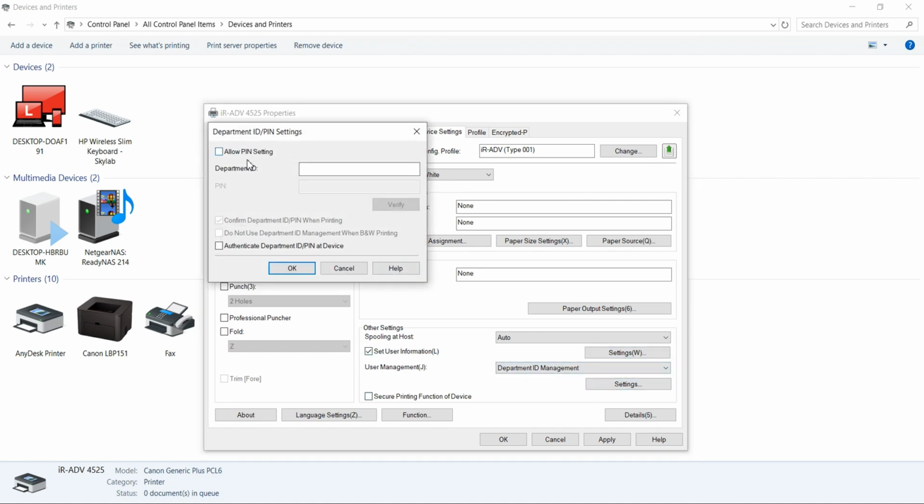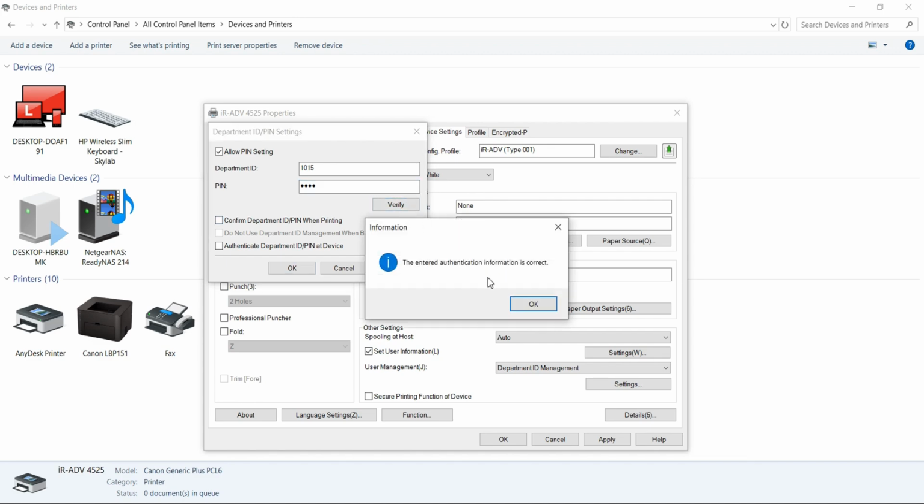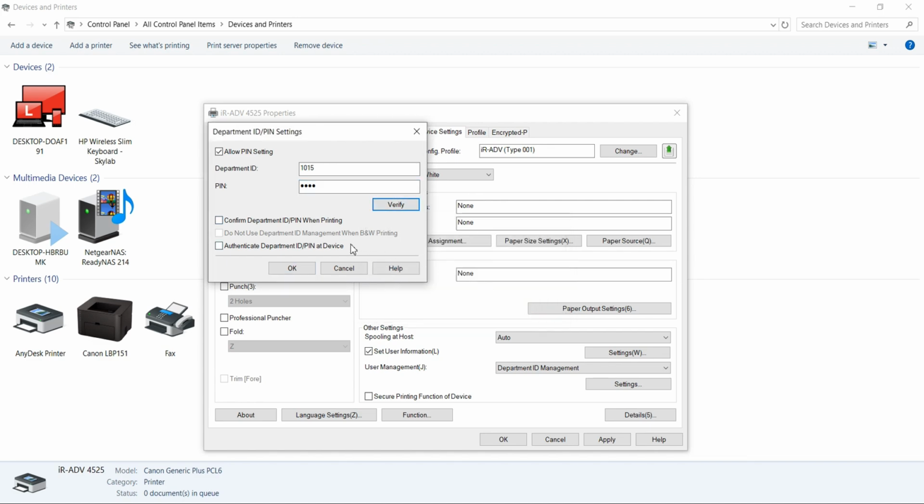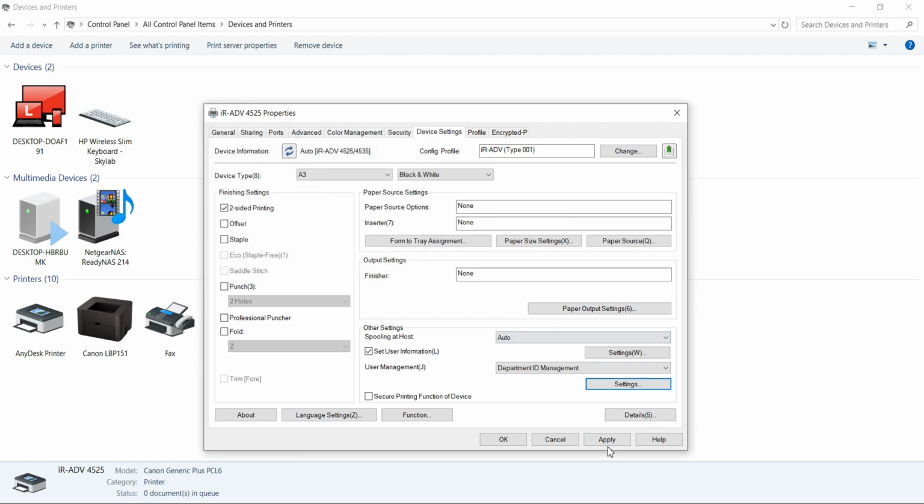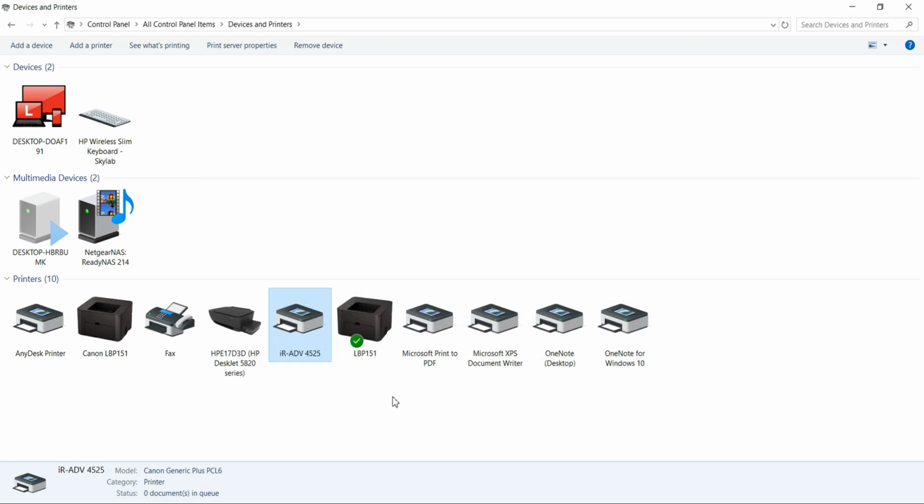After that, go to another settings. Click on the checkbox about Allow PIN settings. Now give users department ID and password. Later, click Verify. The printer will show a confirmation that it connected successfully. After finishing all the things, click Apply and OK to continue. The printer has been connected with the computer successfully.